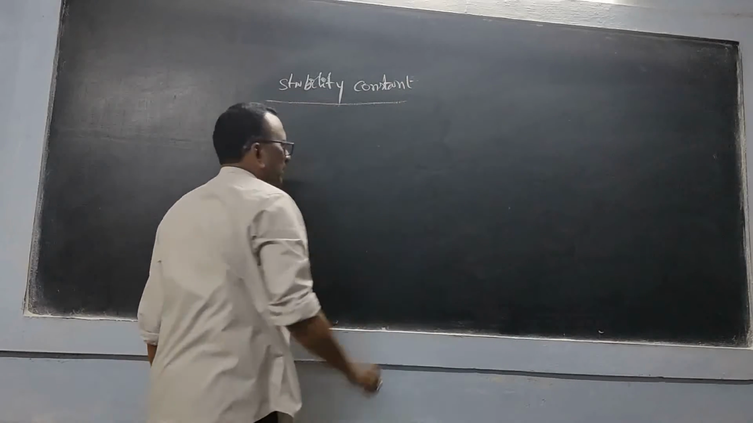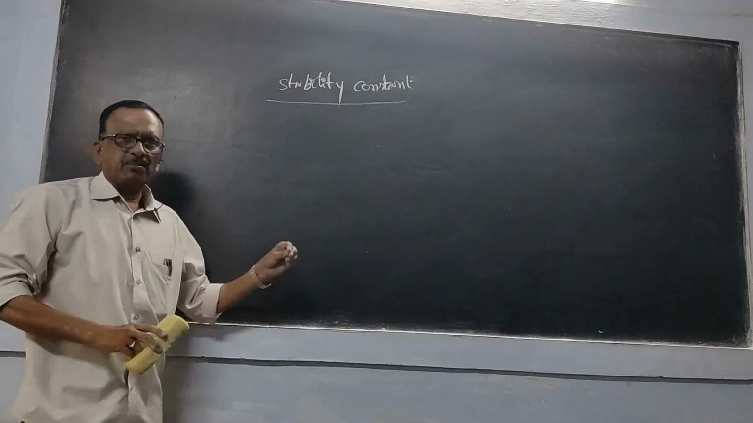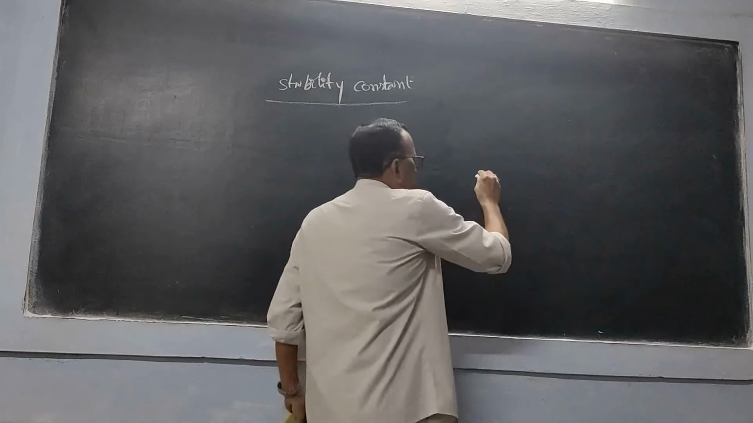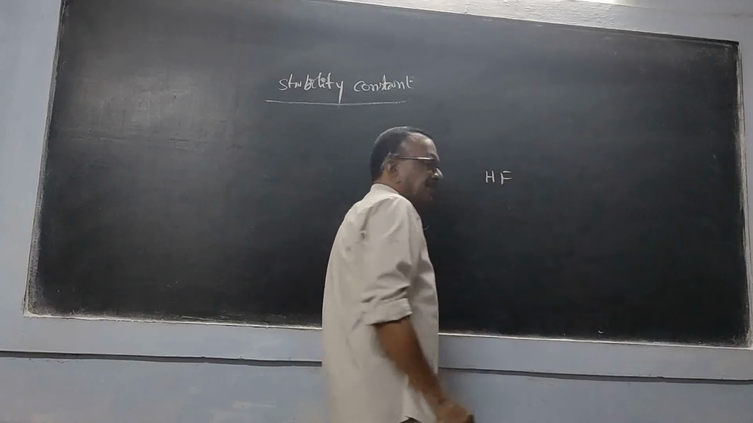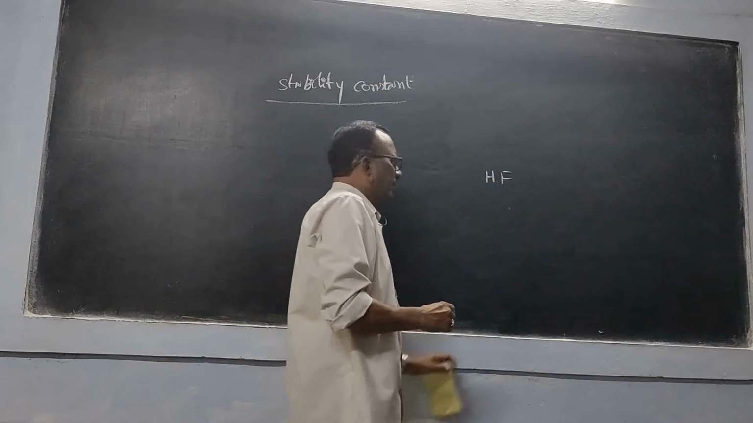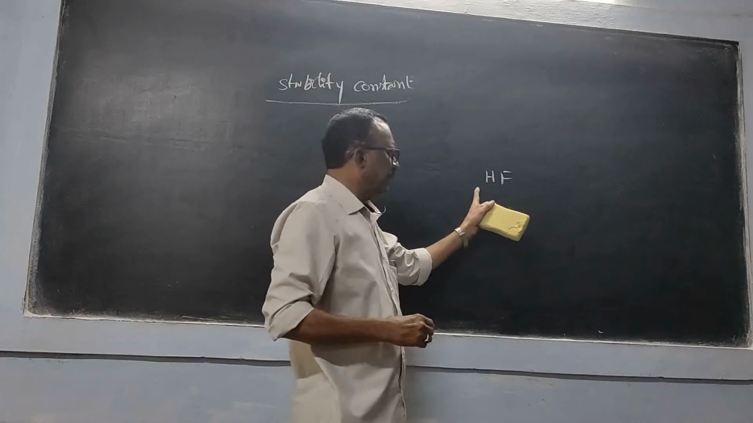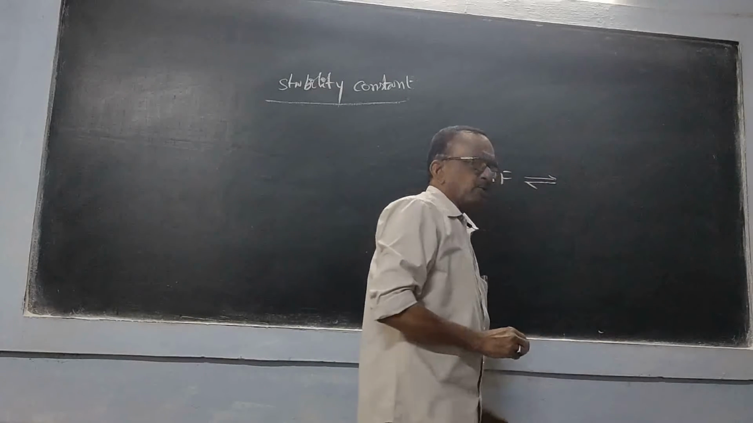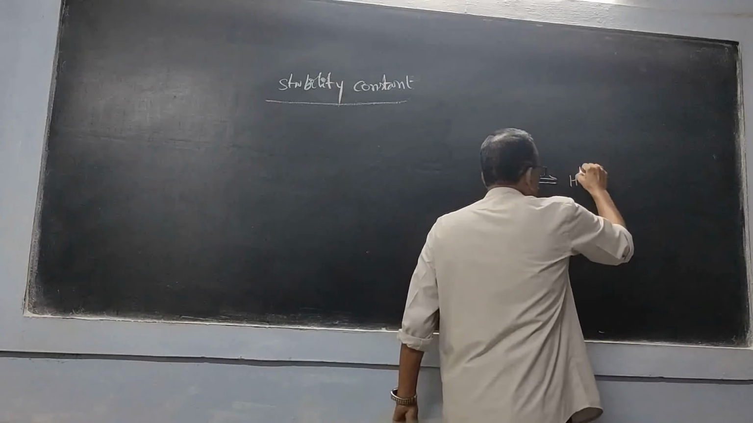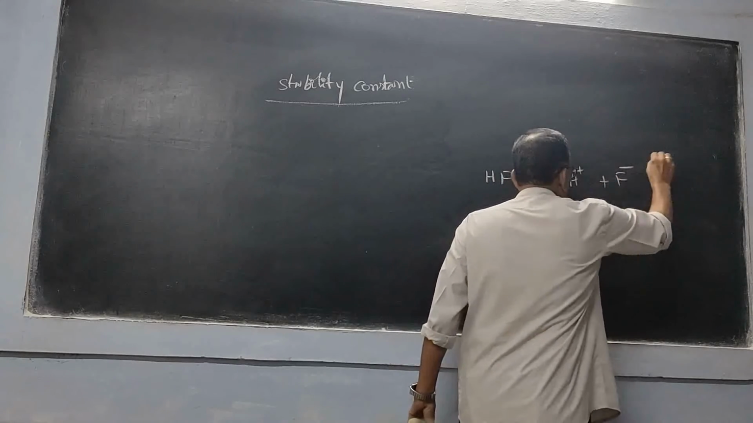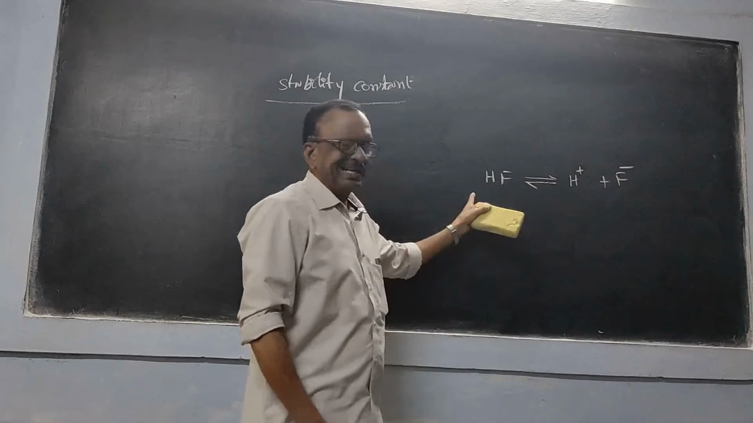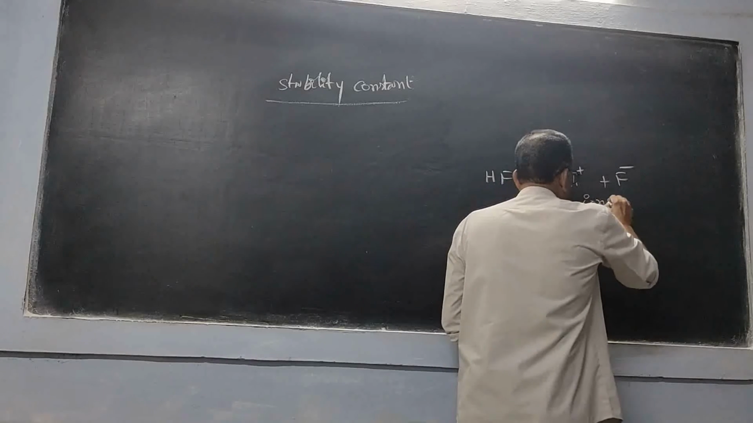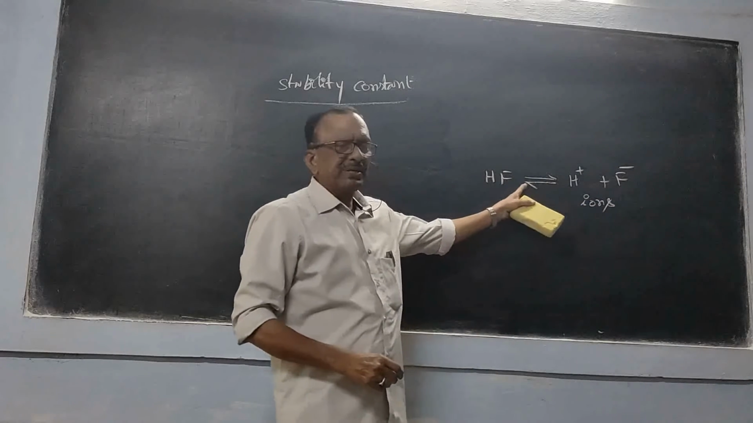Here we must have some prior information, say for example, acids or bases. Here I have taken hydrofluoric acid, HF. When it is dissolved in water, it will split up into ions like this. So this is the acid. It has been converted into its ions. Now this is the equilibrium reaction.